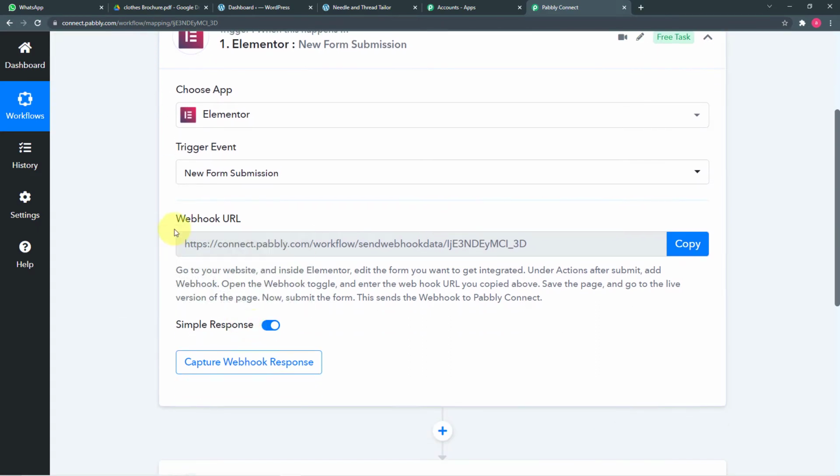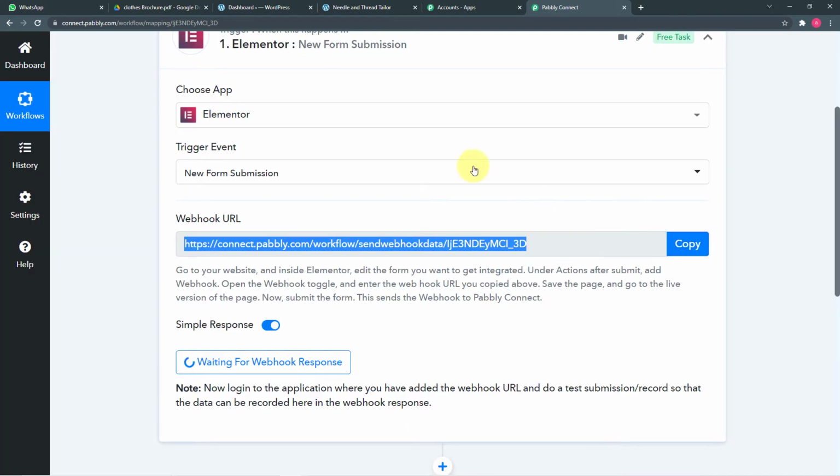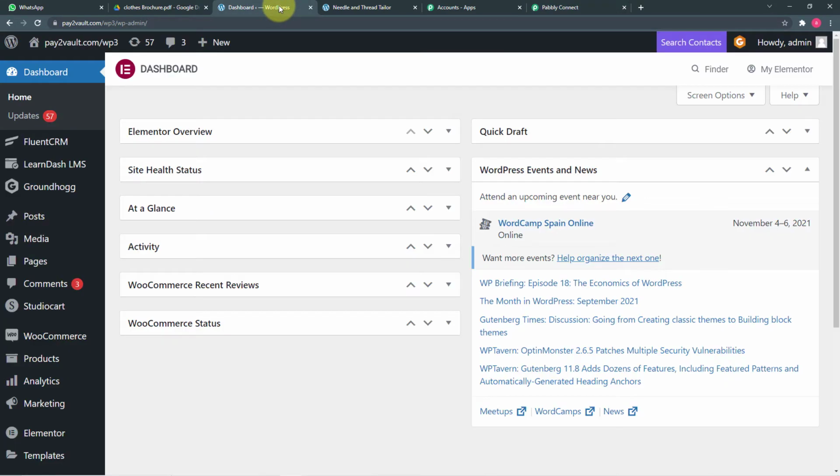Okay, so this will generate a URL. So this is called a webhook URL. So by using this URL, we are going to connect our Elementor form with Pabbly Connect. So you just have to click on copy here, and you have to go to your WordPress dashboard where you have created the website's page, and here you will find your page in this all pages.